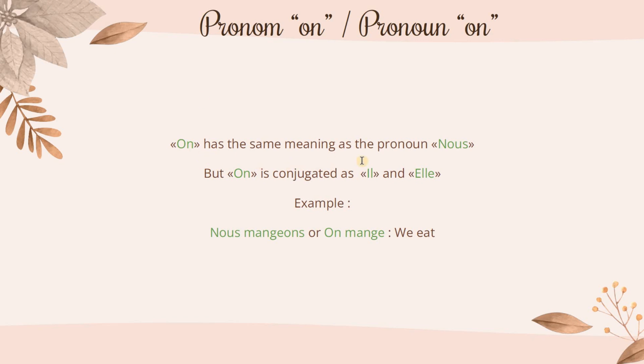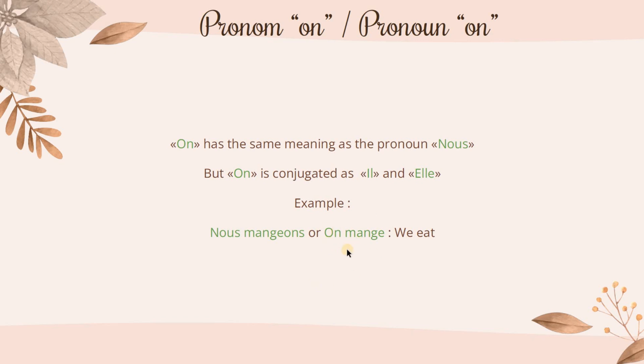On has the same meaning as the pronoun nous, but on is conjugated as il or elle. For example, nous mangeons, we eat, or we are eating, can be on mange. The meaning is exactly the same, but literally nous mangeons is better.